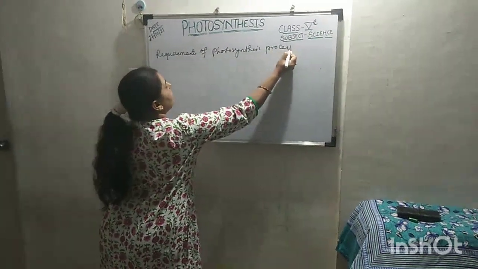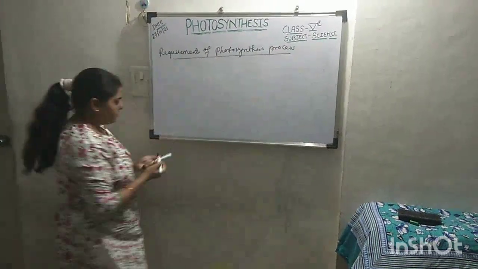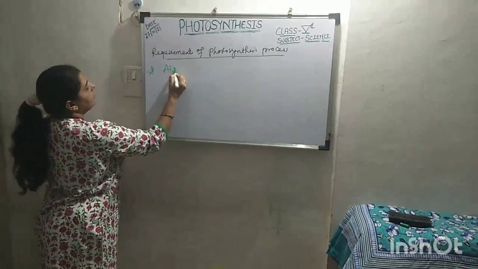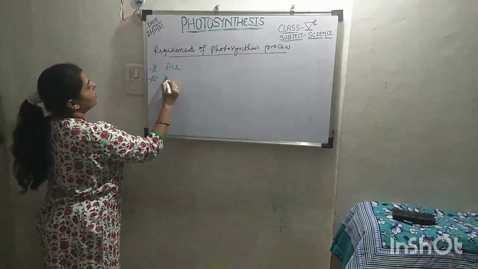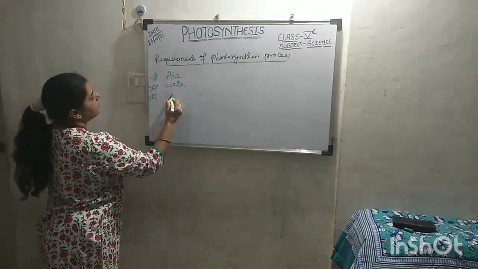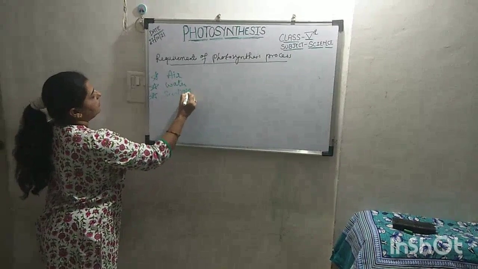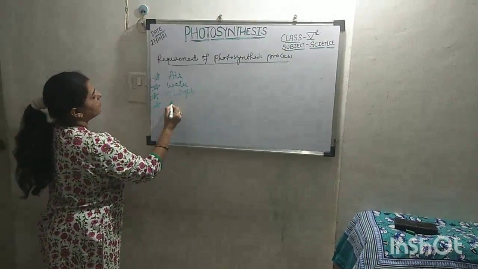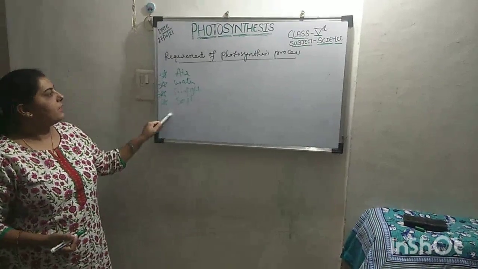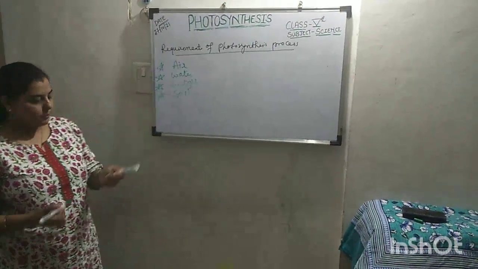What are the various requirements? Firstly, they require air. Second, they require water. Thirdly, they require sunlight. And they require soil. So these are the main requirements for the photosynthesis process.